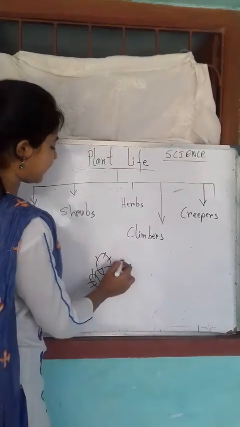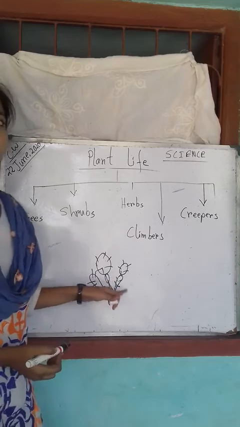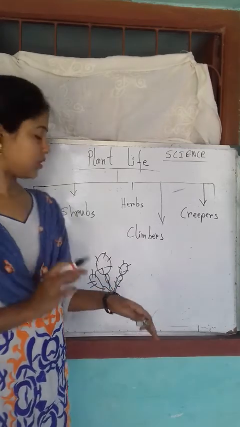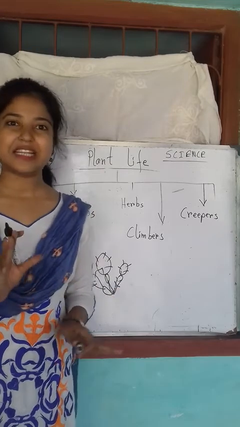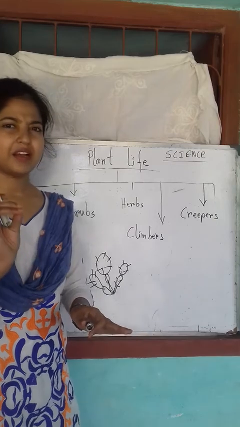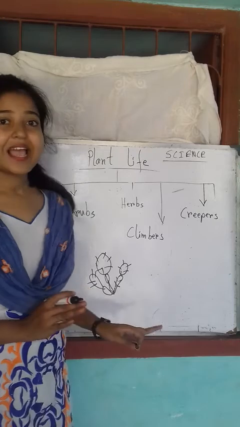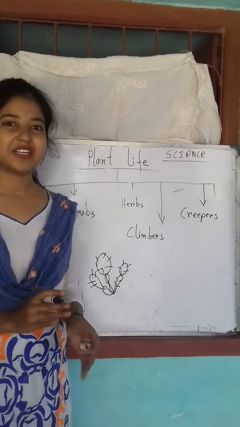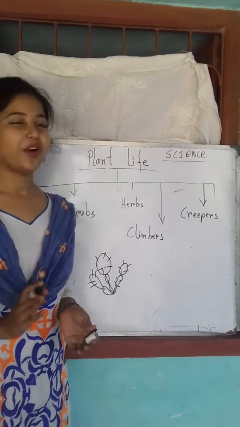These are mainly green, and they have spikes. That's why they are called thorny plants. They mainly grow in desert areas where there is a lack of water. And a few plants grow in water, like water lily and lotus. These grow in water. These are water plants.